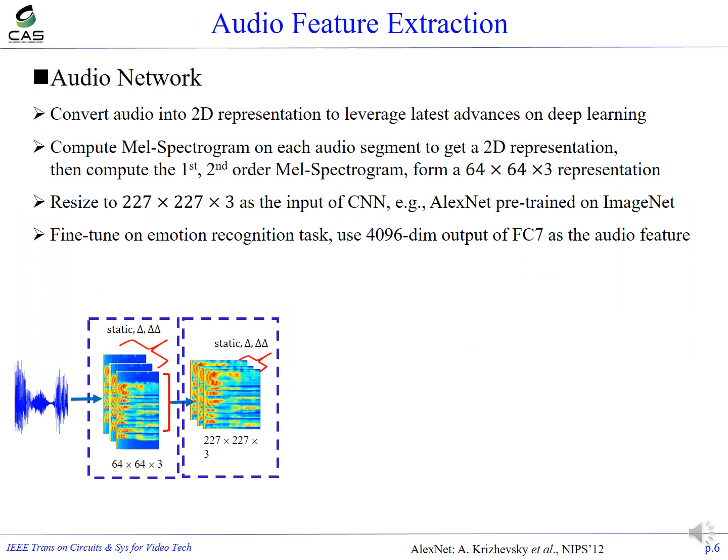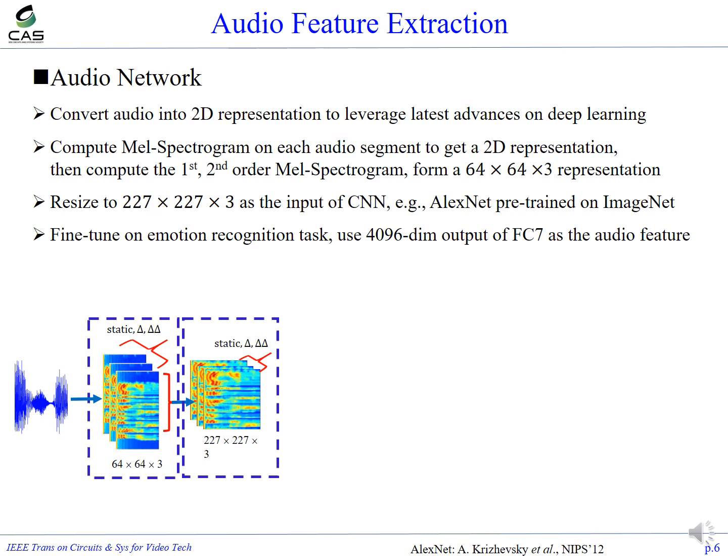This is the pipeline of audio feature extraction. Because most CNNs use 2D representations as the input, we first convert the audio signal into a 2D representation to leverage the latest advances in deep learning. This is achieved by computing the Mel spectrogram on each audio segment to get a 2D matrix.